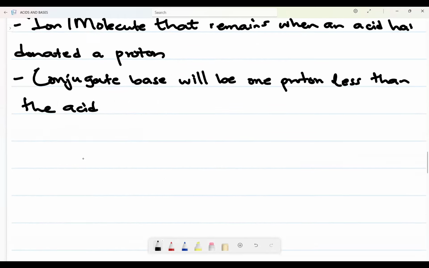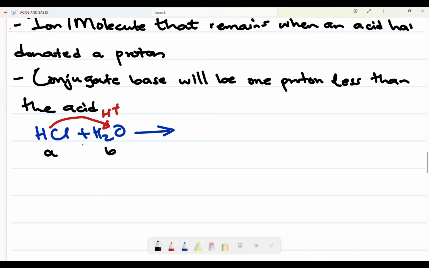If I'm having an acid, HCl, reacting with H2O, remember, this is an acid, it will donate H plus. So this one becomes an acid, this one becomes a base. What will be left on this acid after it donates a proton will be what we refer to as its conjugate base. So now H2O will acquire H plus. It will form what?